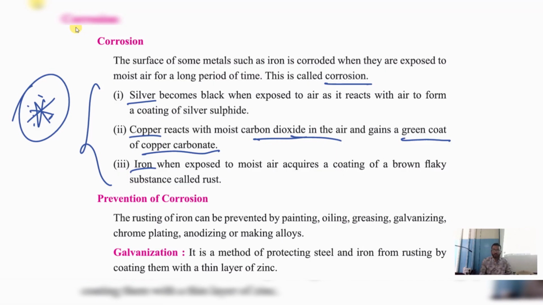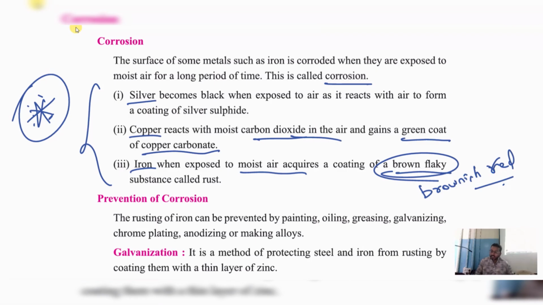And similarly, we have iron. When iron is exposed to moist air, it acquires a coating of brown flaky substance, brownish. That is called brownish red. Brownish red surface will come. That is called as rust. Rusting. Rusting of iron. Rusting in iron.